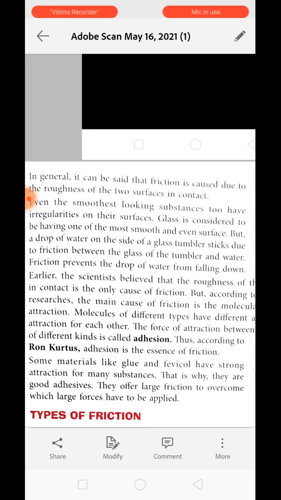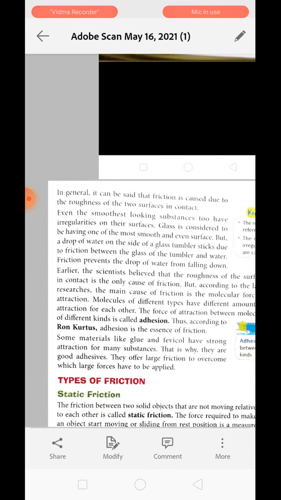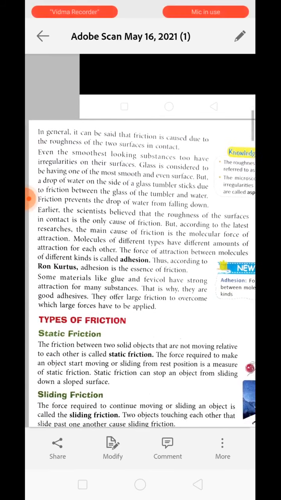Earlier, scientists believed that roughness is the only reason behind friction, but after many studies it became clear that every molecule applies some attraction force on another molecule, and this attraction force is known as adhesion. The force of attraction between different molecules is always different. Thus, according to Robert Kirch, this adhesion is the essence of friction.